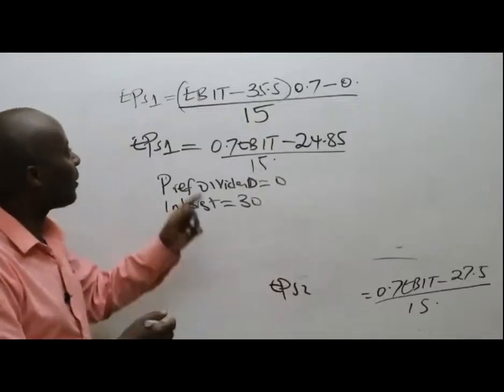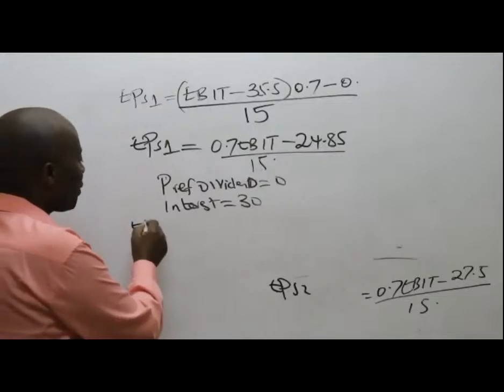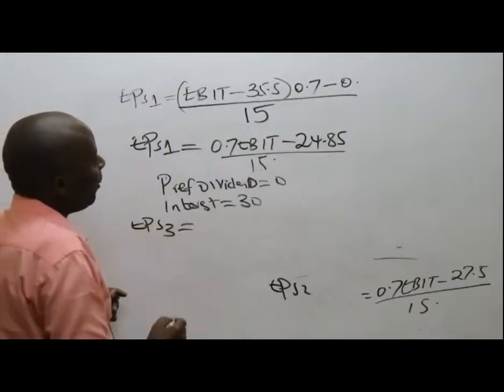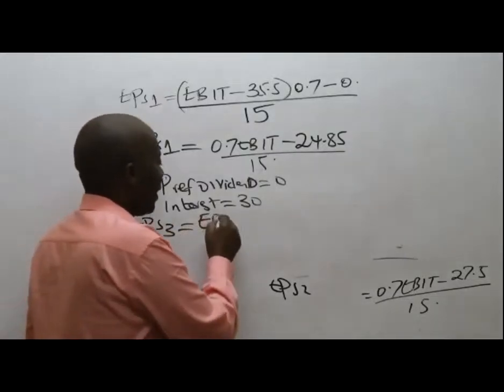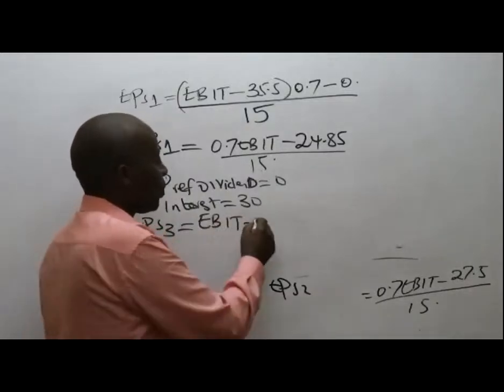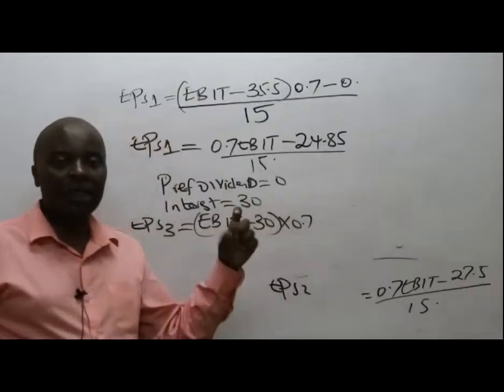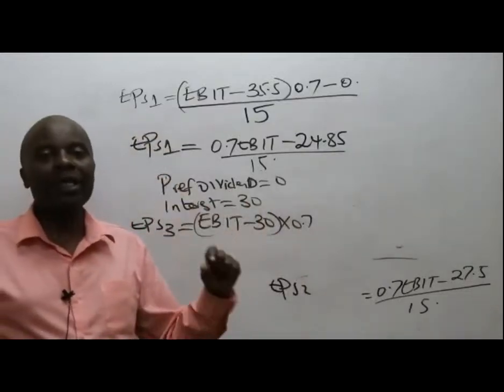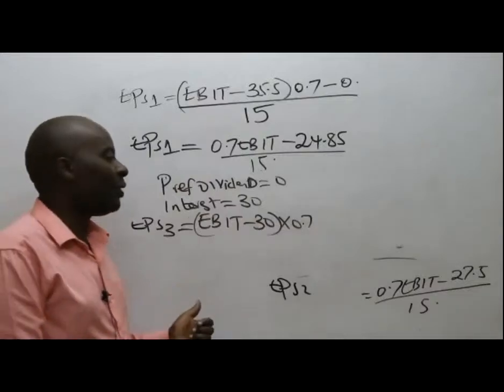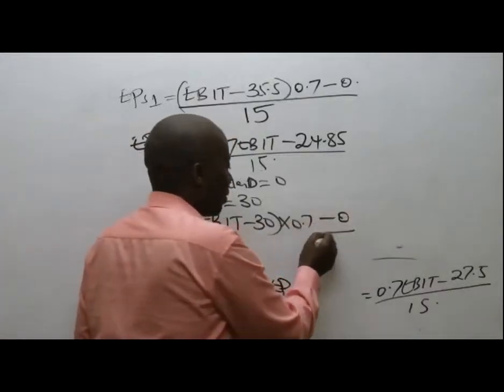So please substitute in the equation. EPS 3 will be equal to EBIT minus interest, which is 30, multiplied by 0.7 because our tax is 30%. So 1 minus 30% is 0.7. Preference dividend, nothing like that, so 0.